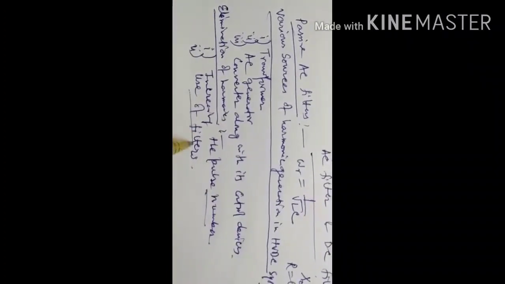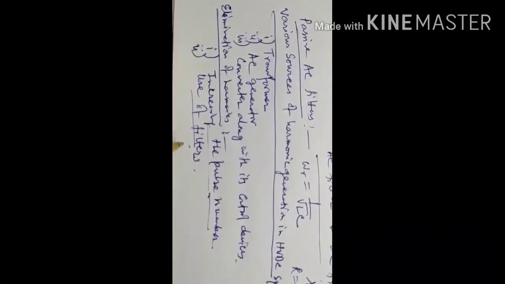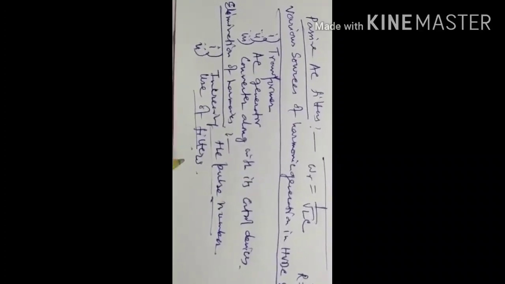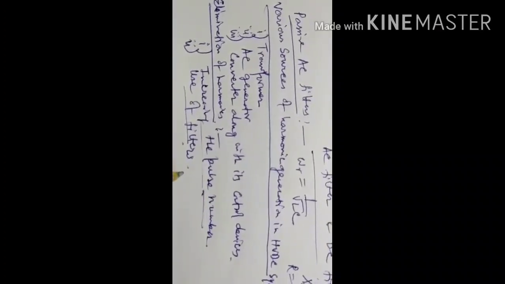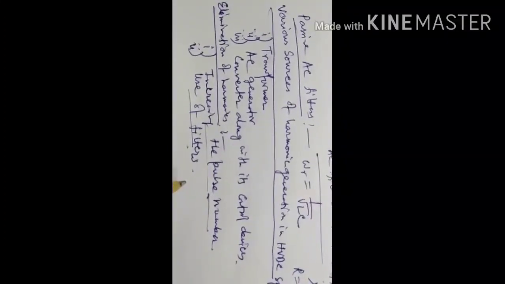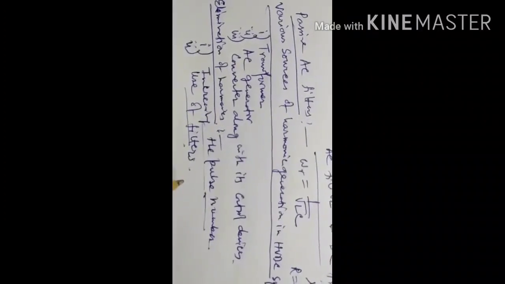Another point is the use of filters. Any reduction in harmonic output of the converter beyond that achieved by an increase of pulse number must be done by the use of harmonic filters.